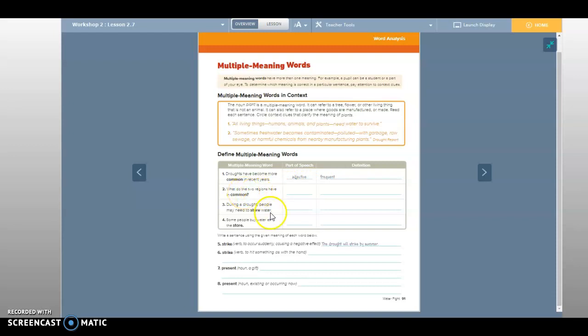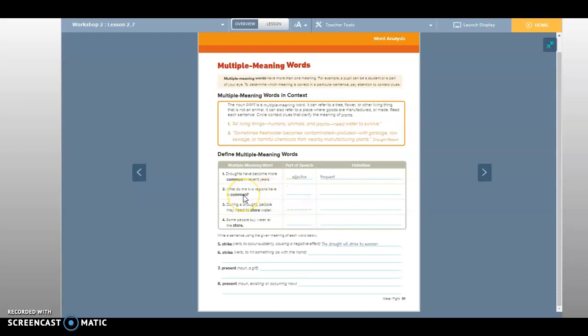Okay, number 2. What do the two regions have in common? Okay, I need you to write down adjective in the part of speech section. Adjective. You guys go ahead and write that in the part of speech section. Okay, so you're going to write adjective.